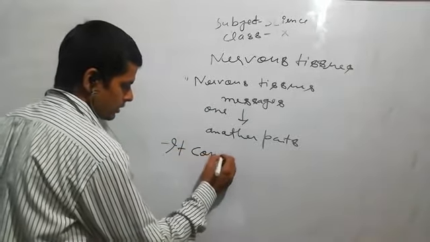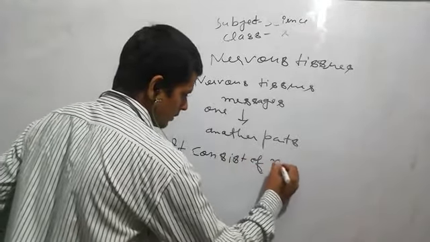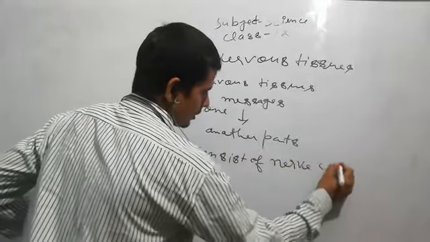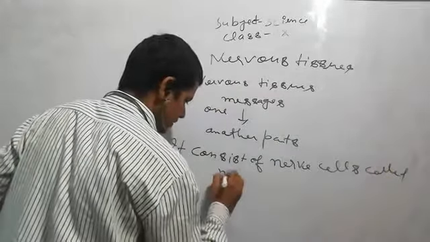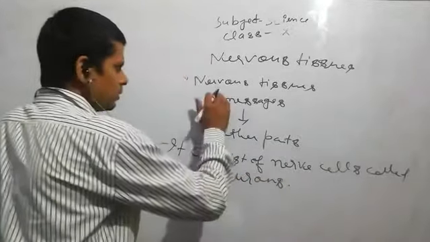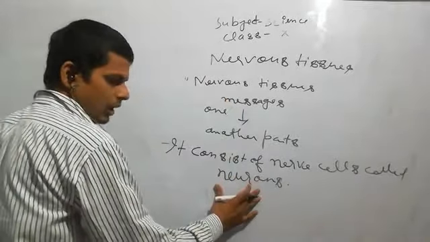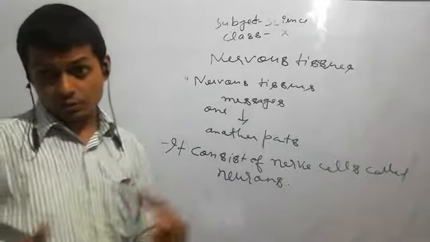It consists of nerve cells called neurons. Nervous tissue is made of neurons. Be active with neurons, otherwise your nervous system will be weak.